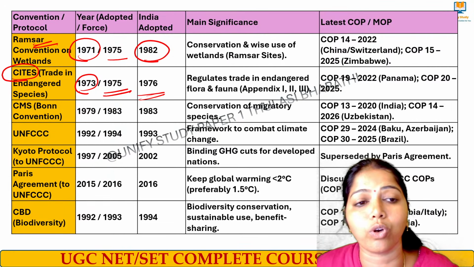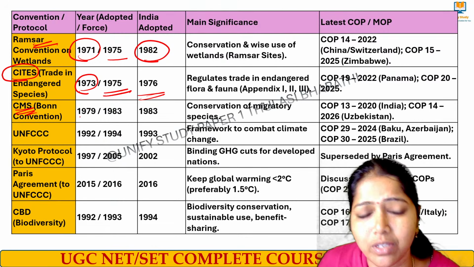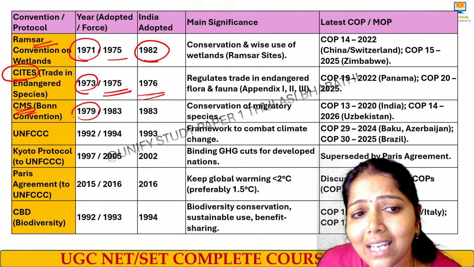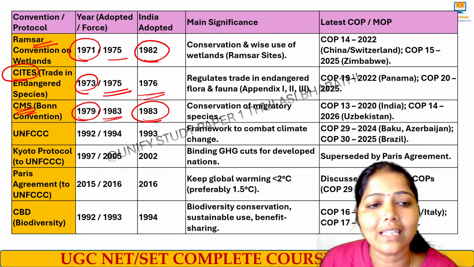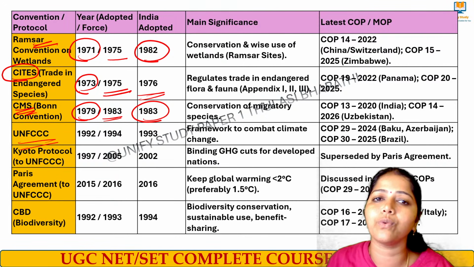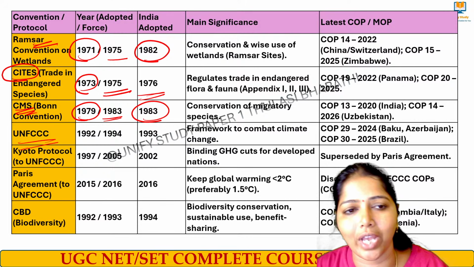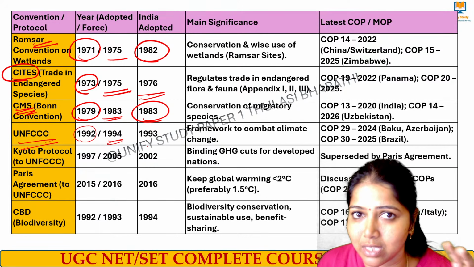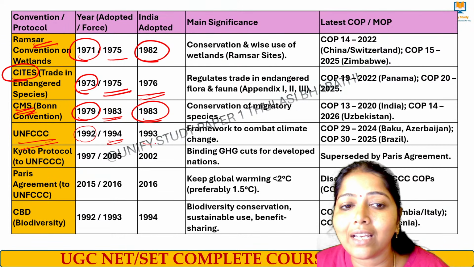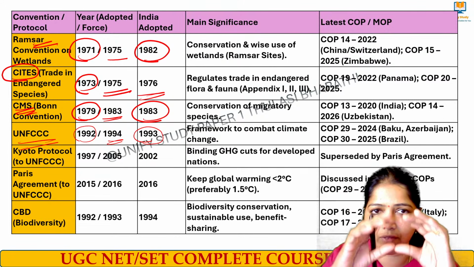Let me complete the protocols also. Next, we have the Convention on Migratory Species, the Bonn Convention, started in the year 1979, and then in 1983 it was adopted by India. And then we had a very interesting one, UNFCCC, the United Nations Framework Convention on Climate Change. It was started in the year 1992. In 1994 it came into force, and India adopted it in the year 1993. Okay, ma'am, this is a very important one.